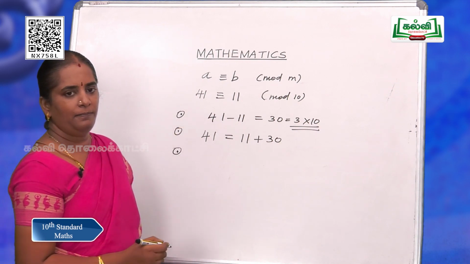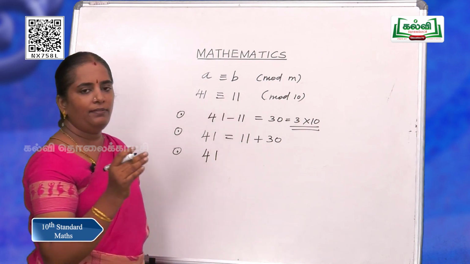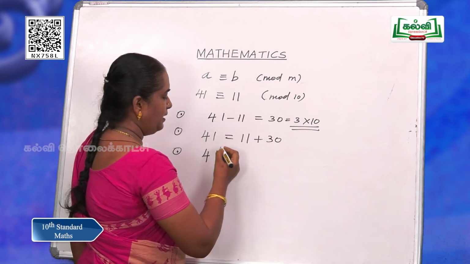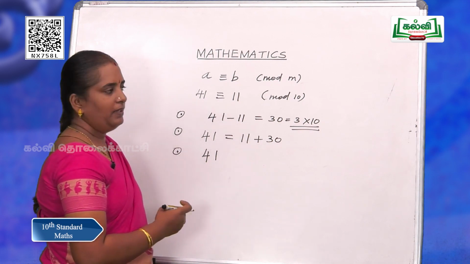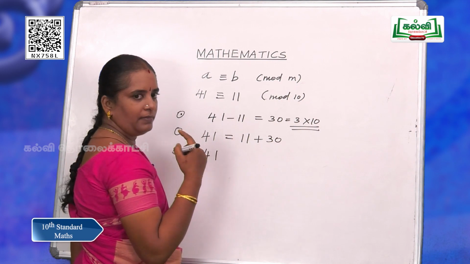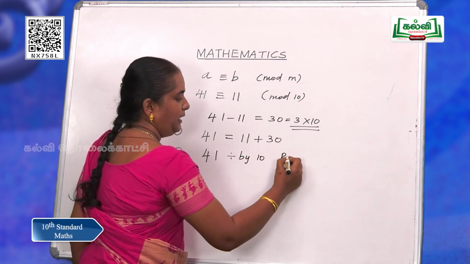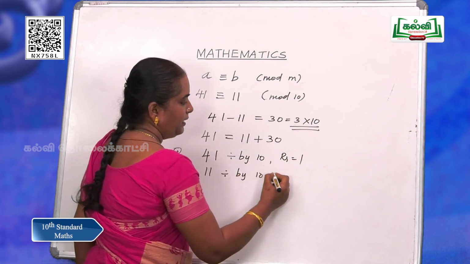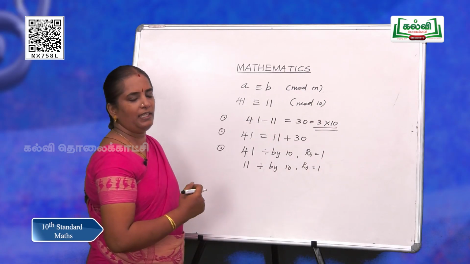One more meaning is that 41 and 11 give the same remainder when divided by 10. The remainder when 41 is divided by 10 is 1, and for 11 it is the same 1. So that is the other meaning of congruence.